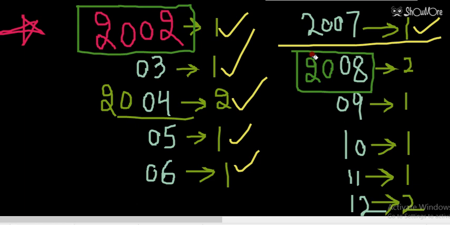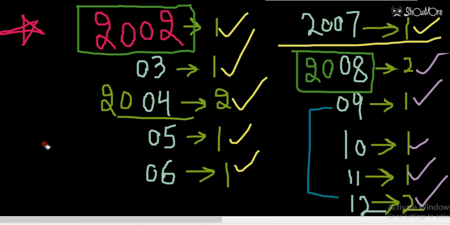Let's move on and see the next thing. In the year 2008 there are 2 days, 2, 3, 4, 5, 6 and 7. That means the year which will be after 2012, that is 2013, the calendar of 2013 will be also same.